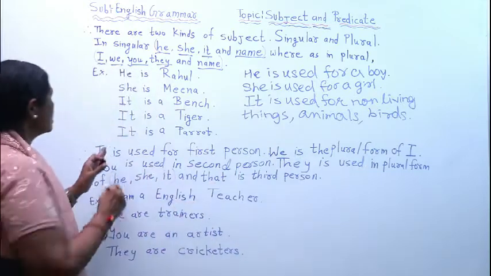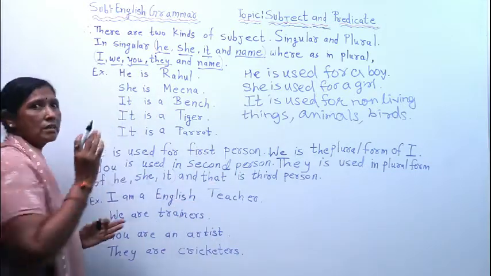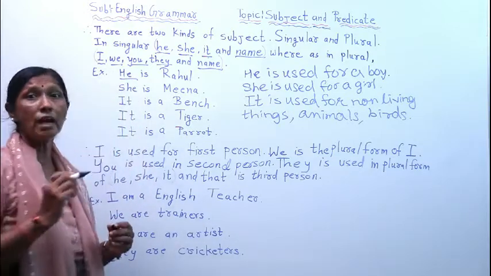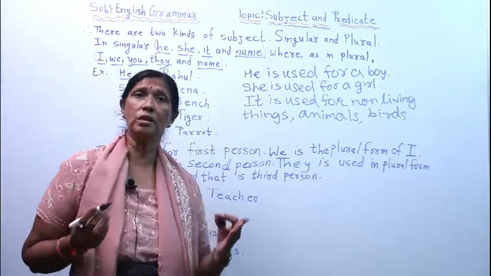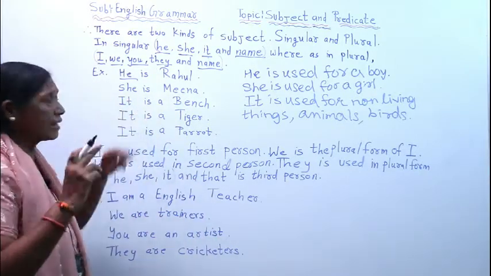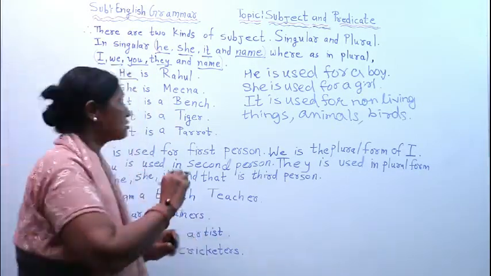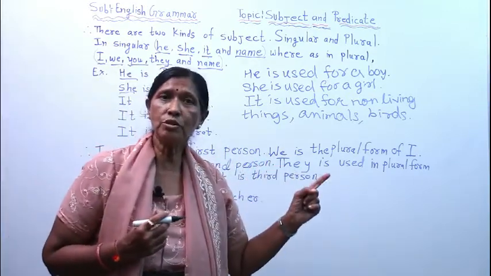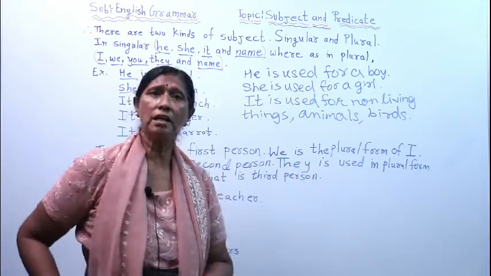Okay, now here see, I have given some examples. My first example is what? He is Rahul. Who is Rahul? Rahul is a boy. So I have used he. Second example, she is Meena. What have I used? She. Why have I used she? Because Meena is a girl.